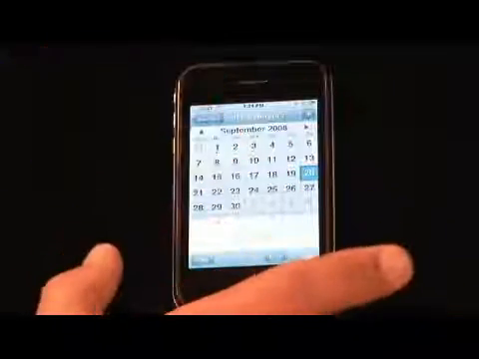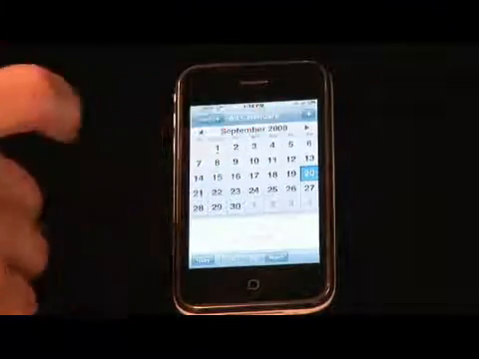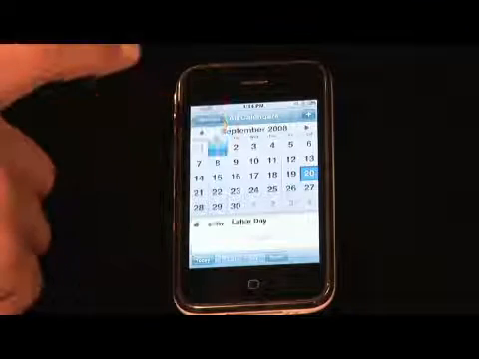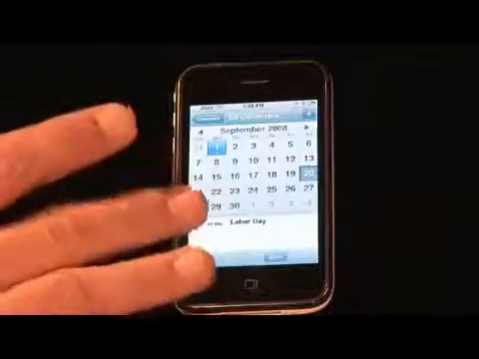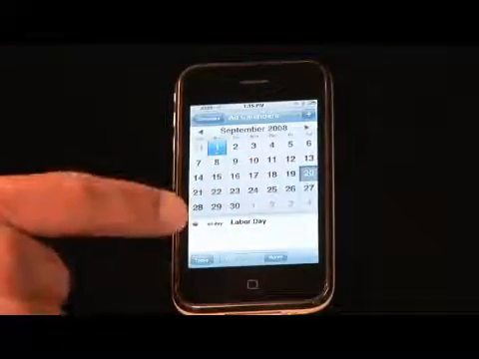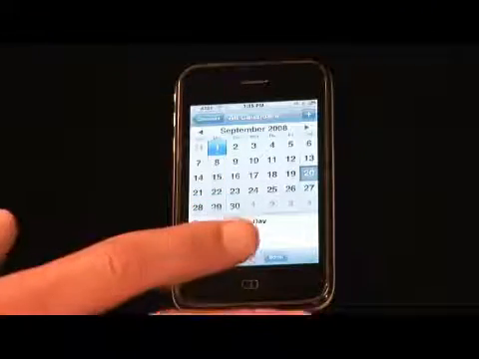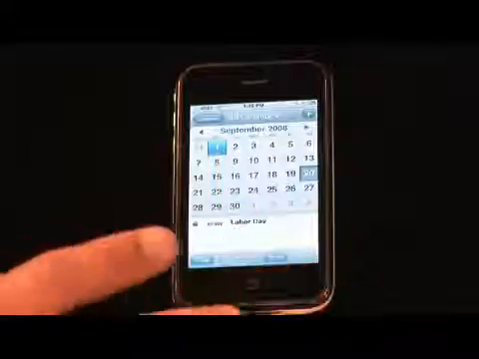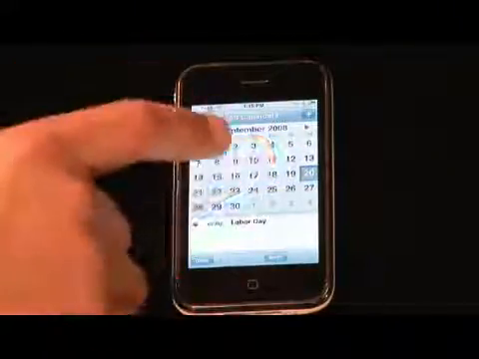Now, luckily, you can see my calendar's a little light. The little dots here tell me that I've got an event. Let's see what happened on September 1st on Monday. Oh, I got an important Labor Day all day long. One of the neat parts is you can subscribe to all pre-done calendars. In fact, that one has been loaded into my iCal because I chose to assign all major U.S. holidays, so I never forget them. Mother's Day, you know what I mean? So that's one of the things there.